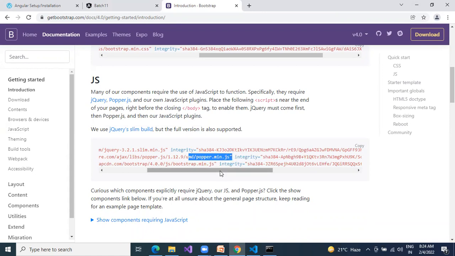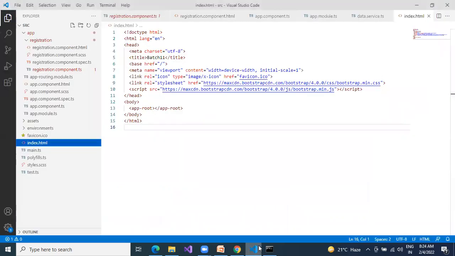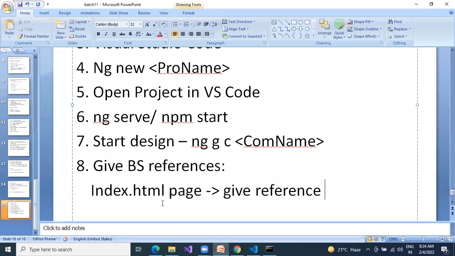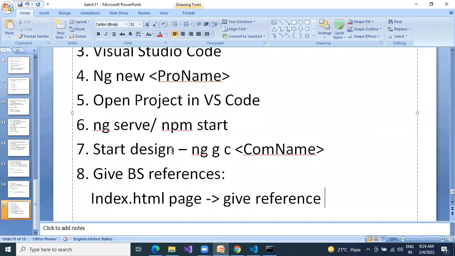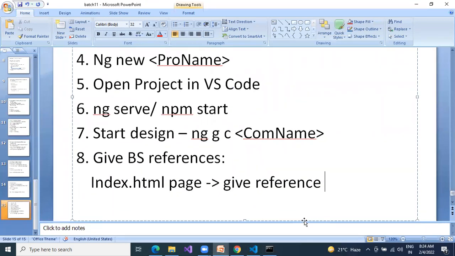Popper.min.js is not required. Bootstrap.min.js and jquery.min.js, these two are required. So go to the index.html file and paste these two things. Whoever is attempting the project from scratch, please follow all these 8 steps. In the 9th step, you will be able to go under design.